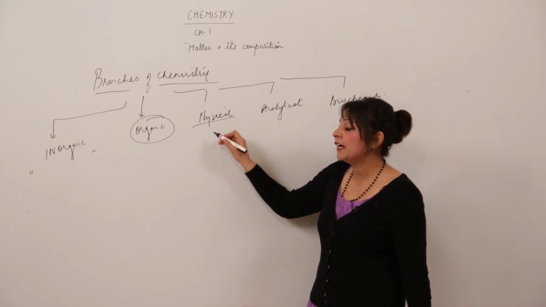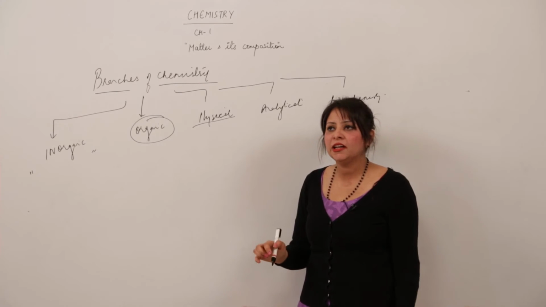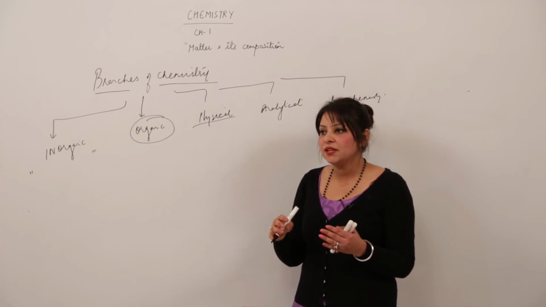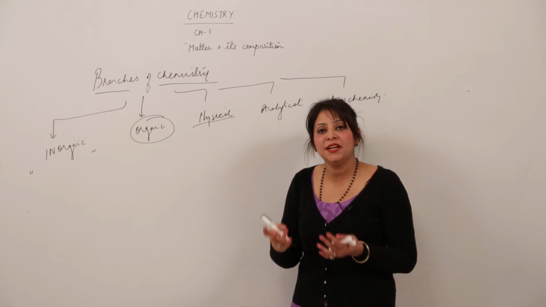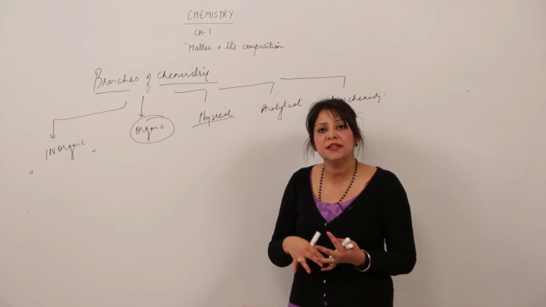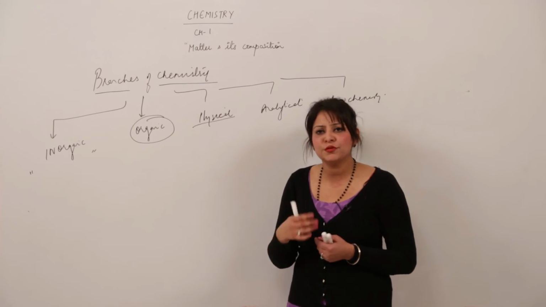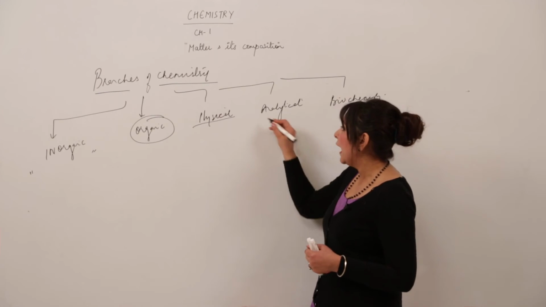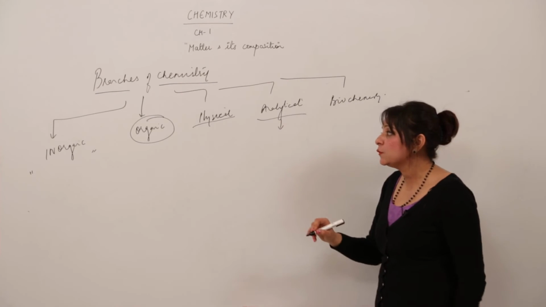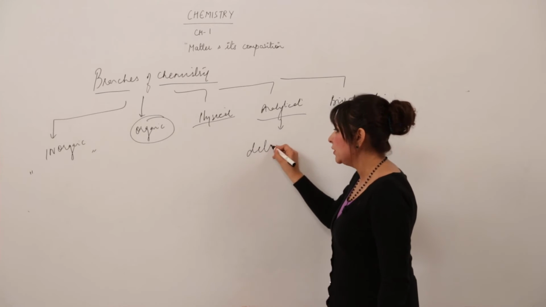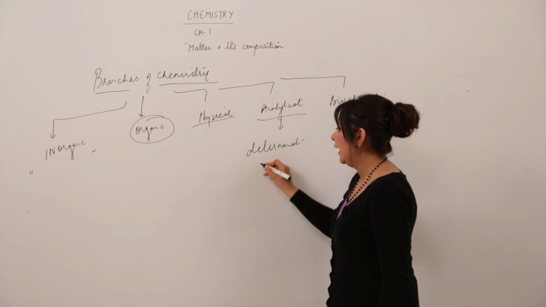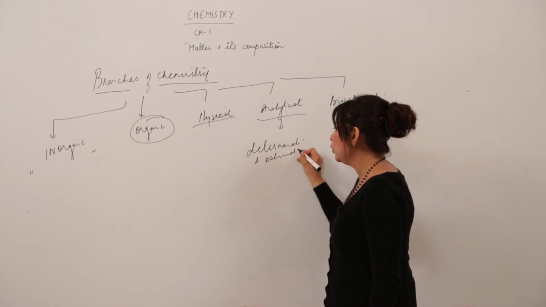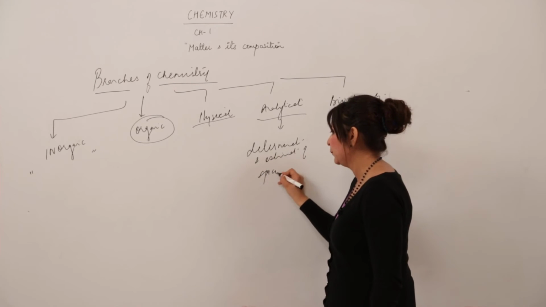Physical chemistry deals with all theoretical processes, like when there is change in heat, temperature, viscosity, surface tension, density, all those theoretical concepts which we come across in daily routine life. And analytical chemistry deals with the study of determination and estimation of specimen in a sample.